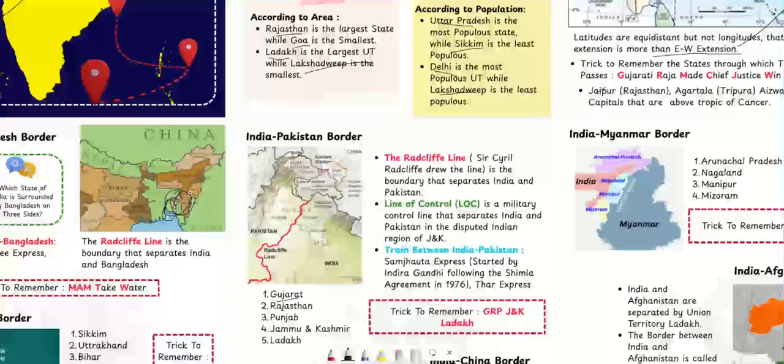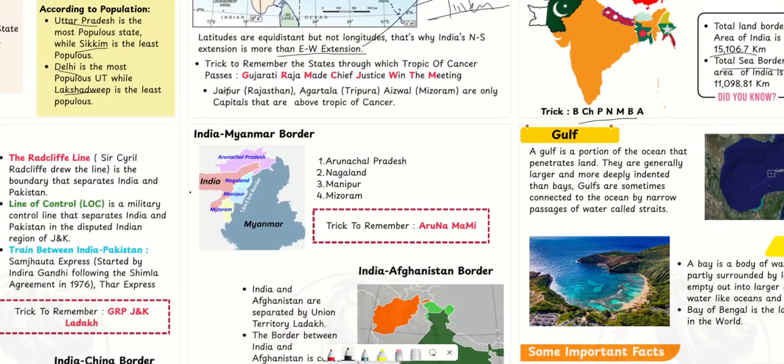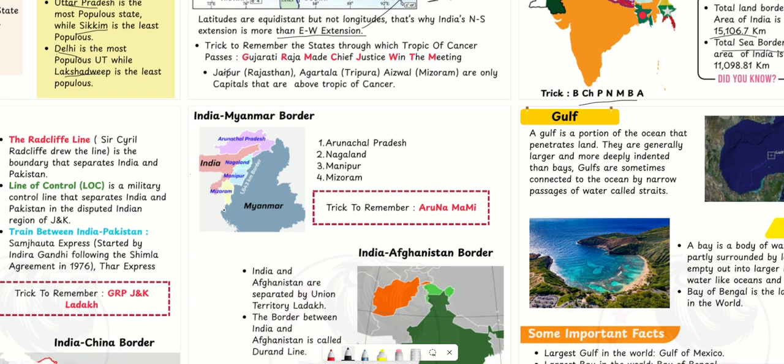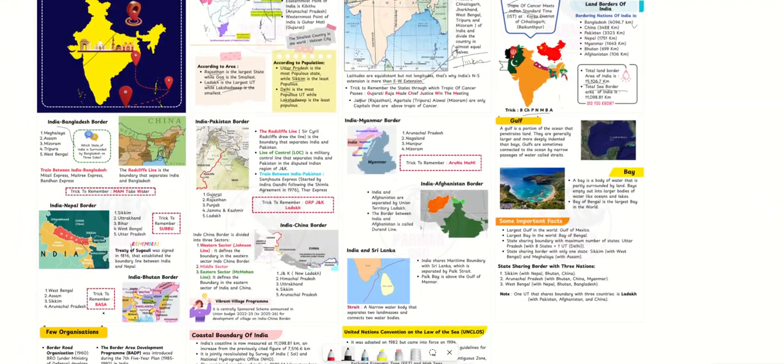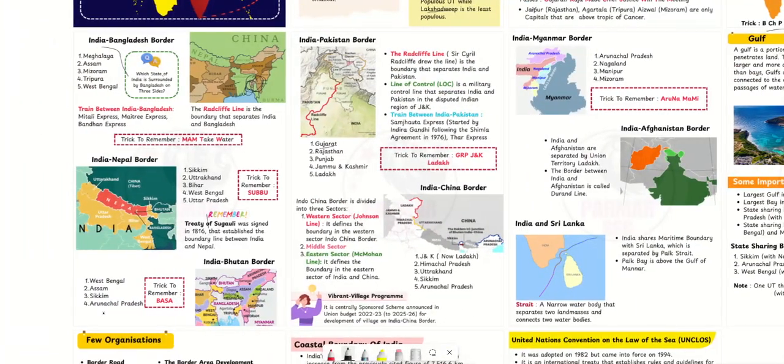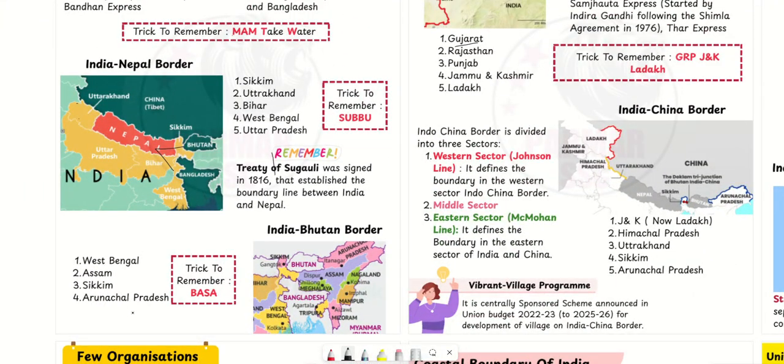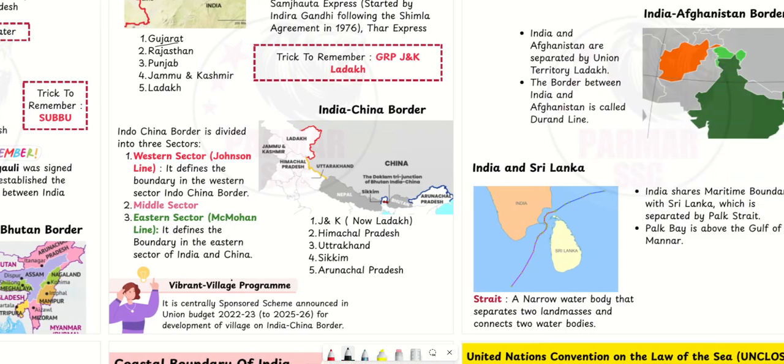Now Myanmar. For Myanmar, you can remember it as Aruna Army: Arunachal Pradesh, Nagaland, Manipur, and Mizoram. Then comes Bhutan. Here you see. Bhutan shares boundary with 4 states. We can remember it as BASA: Bengal, A for Arunachal Pradesh, S for Sikkim, and A for Assam. Now comes Afghanistan.